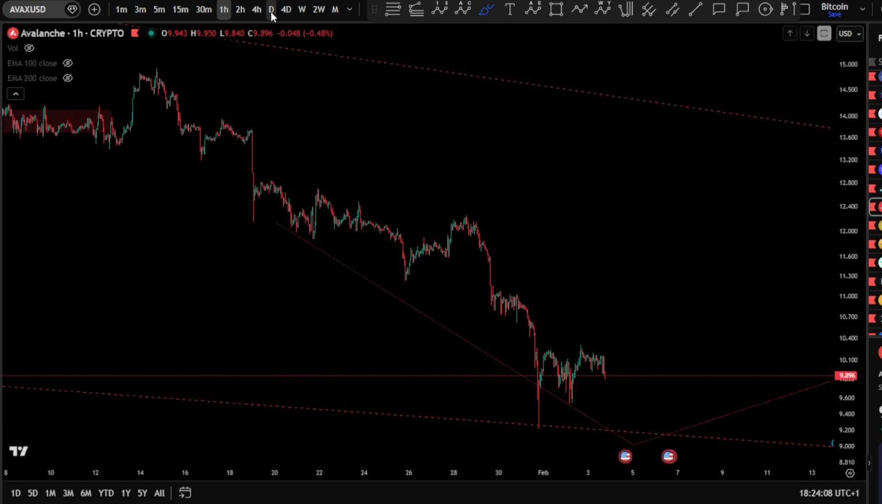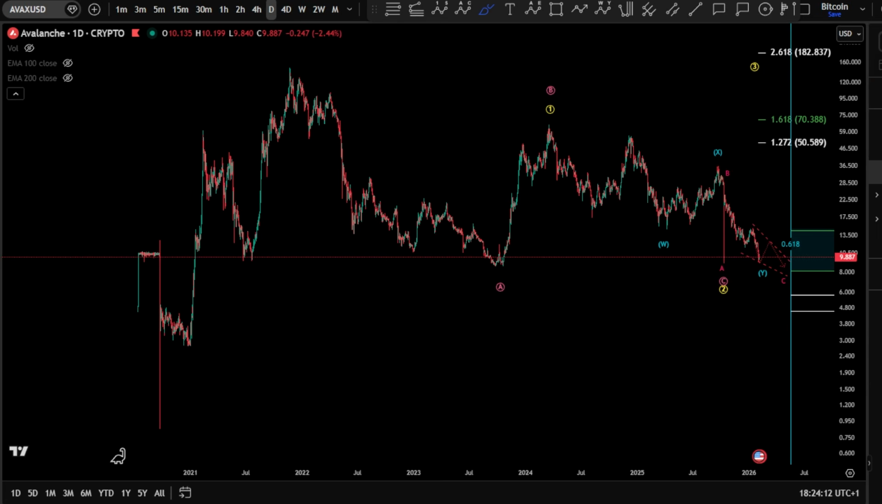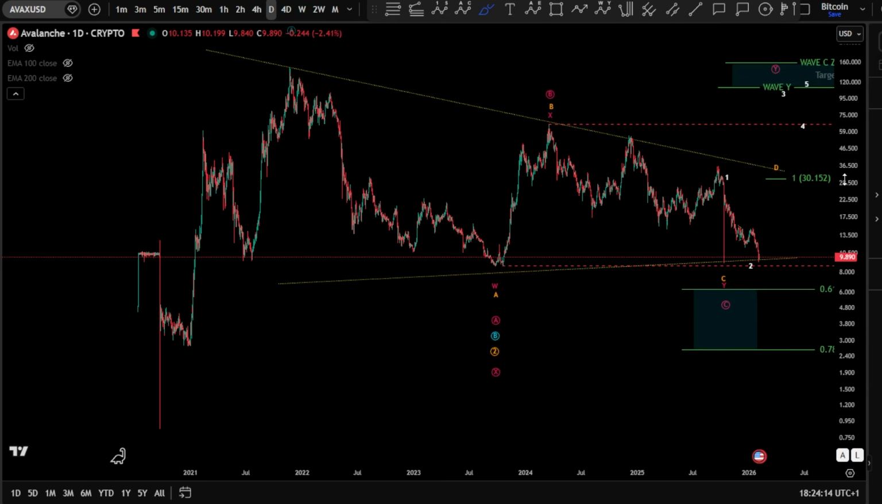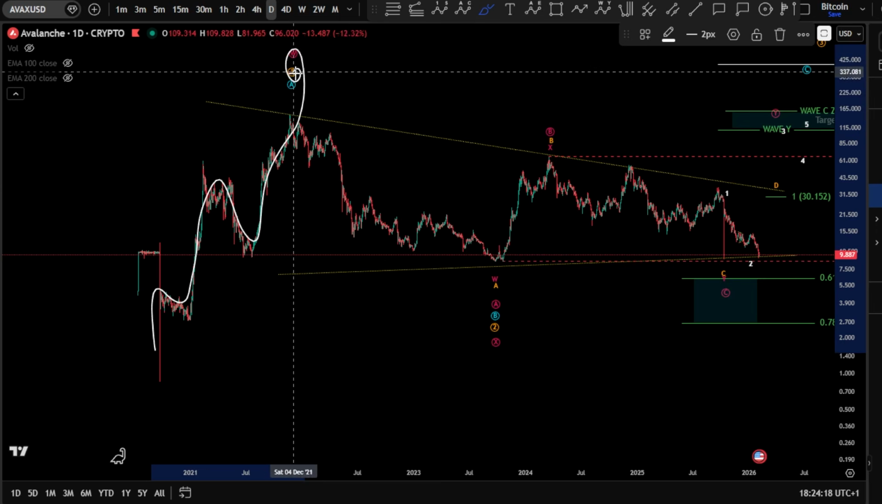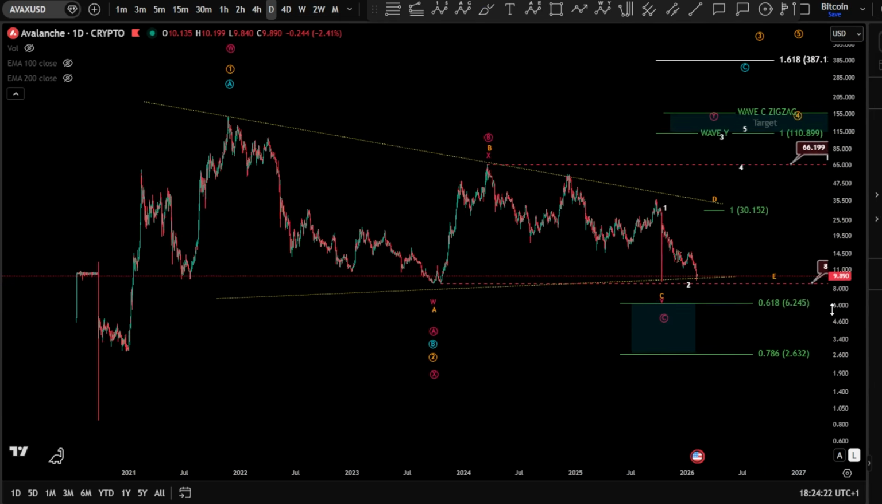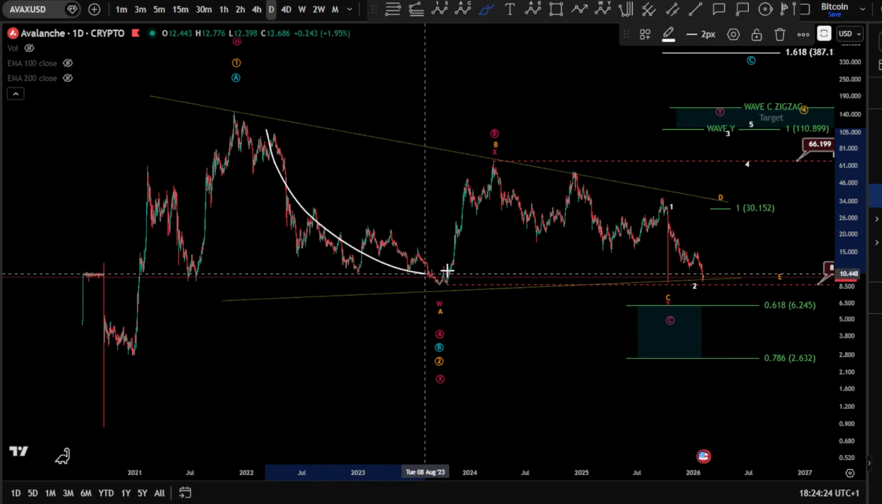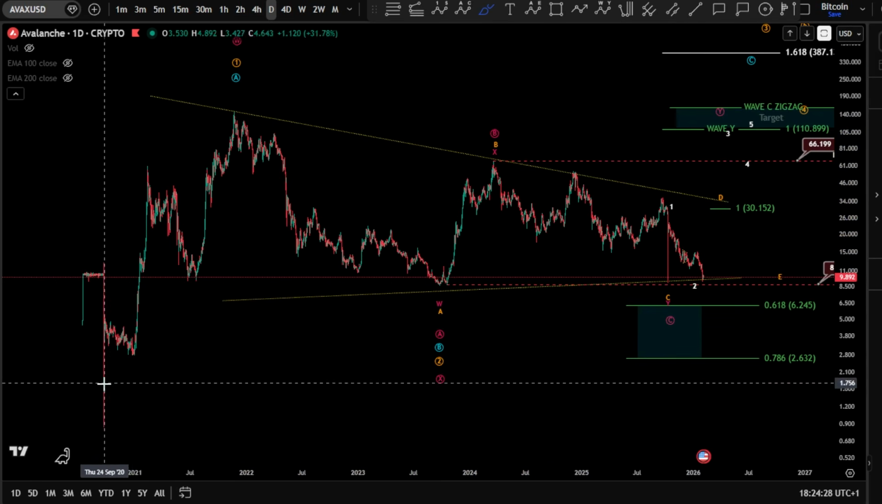If we dive into AVAX, we start also with the daily here on the all-time history. We are looking for a potential, it can be an impulse there, 1, 2, 3, 4, 5 for wave 1. However, this correction is huge and very sideways, which is of course lowering so much the possibility for wave 2 and giving higher possibility for wave A.